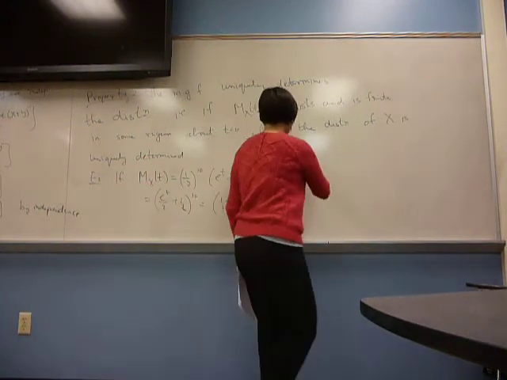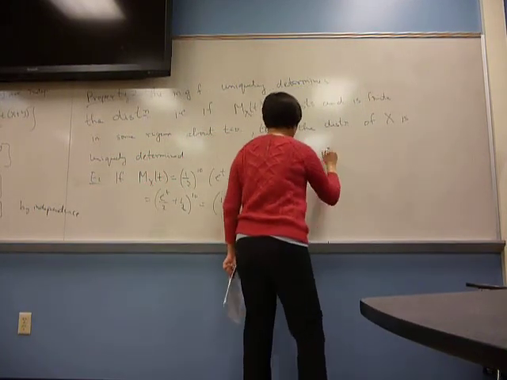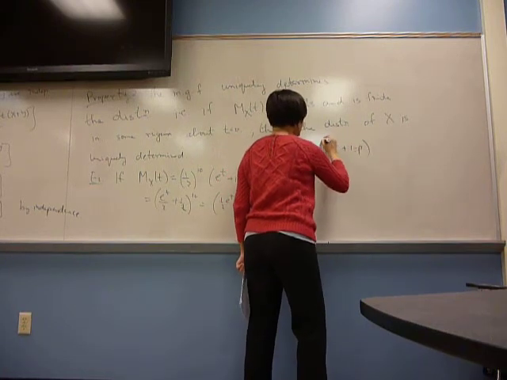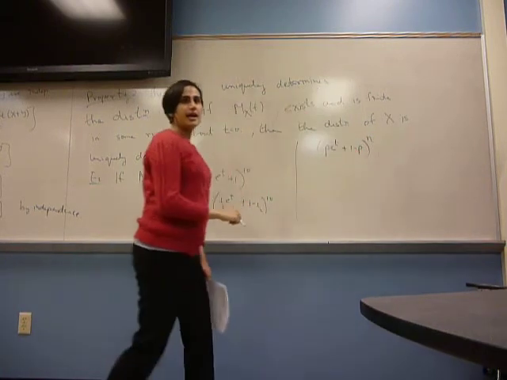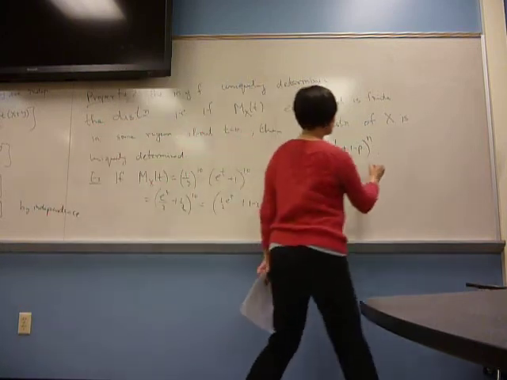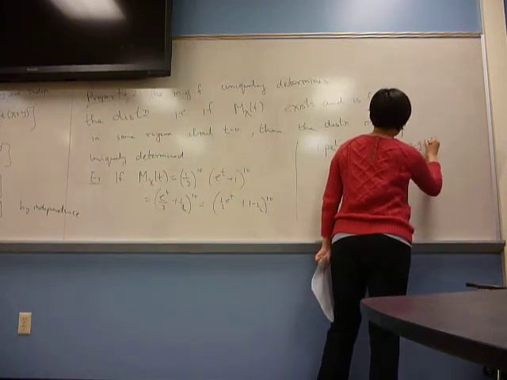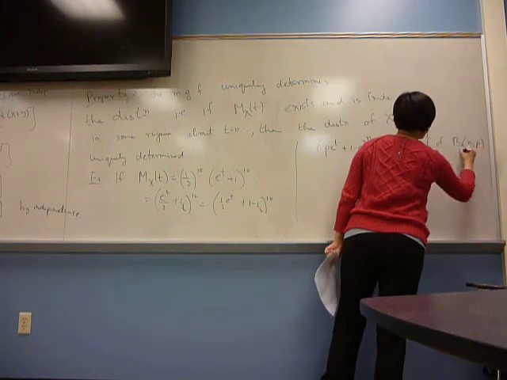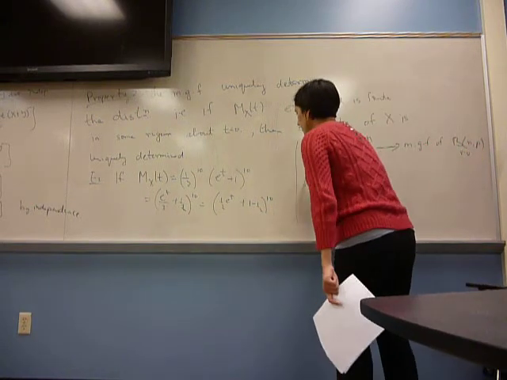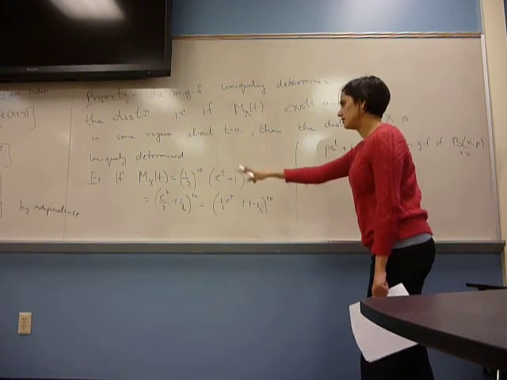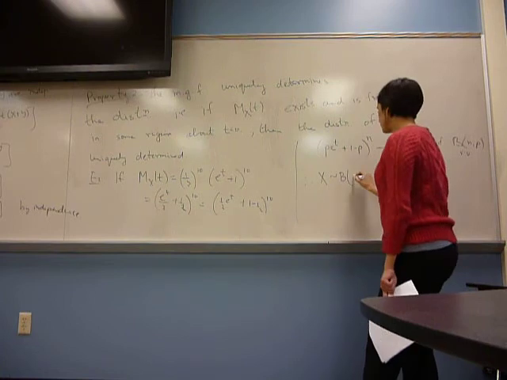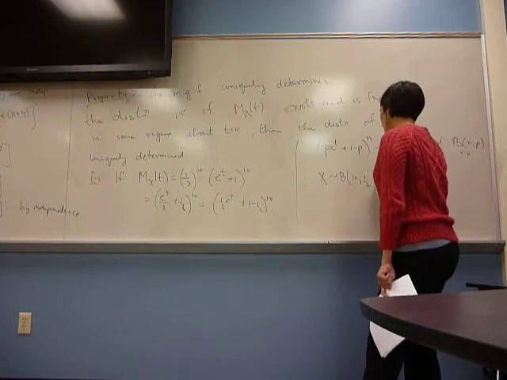And doesn't this look like p e^t + 1 minus p? And that is the moment generating function of a binomial n, p random variable. Therefore, X must be binomial with n equals 10 and p equals 1/2.